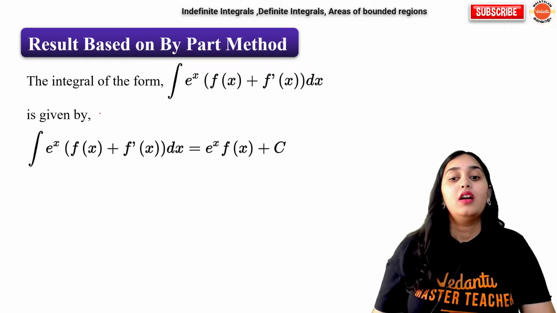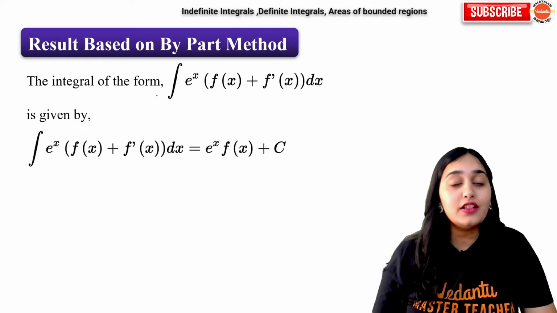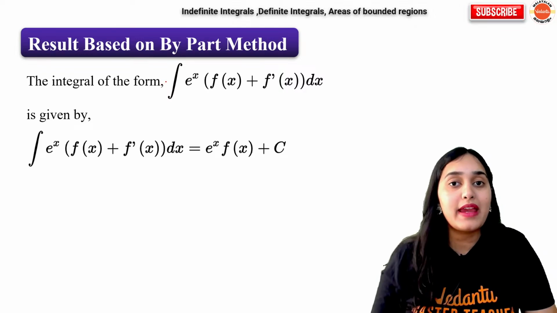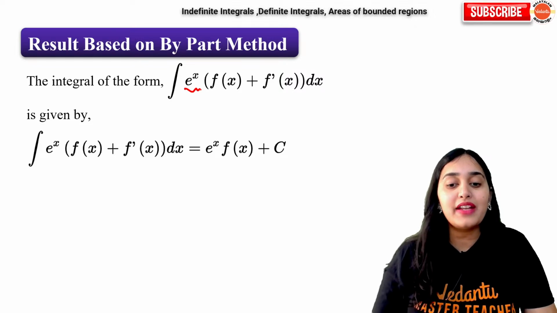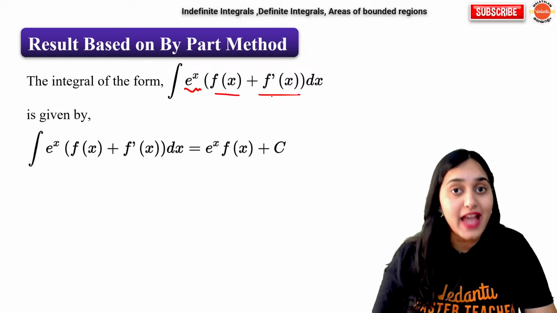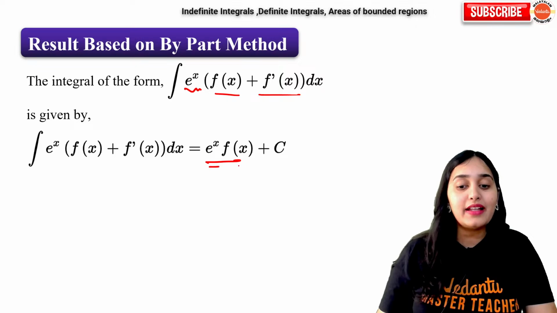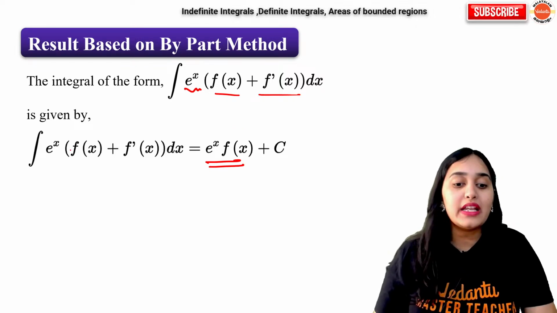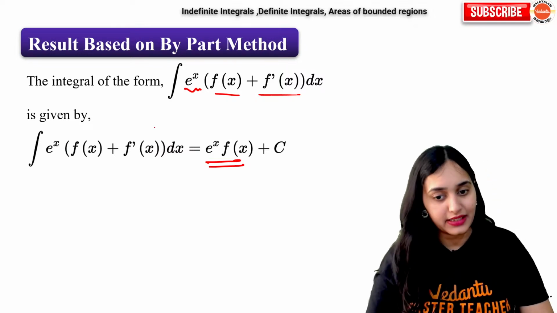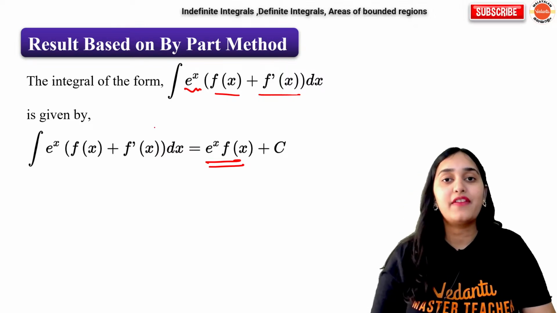Okay. Next, some more standard formulas for results based on the by-parts method. If you have integration of e to the power x multiplied with f(x) plus f dash x, you can directly write it as e to the power x f(x). No need to solve, no need to open brackets, no need to integrate separately. It will be directly e to the power x f(x) plus c.